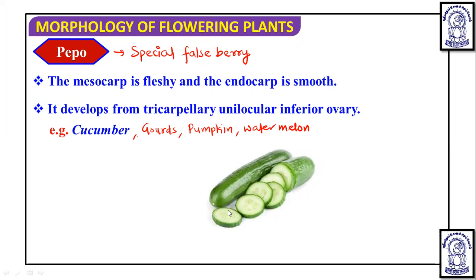So if I take this particular cucumber cross section, you can see, if you take a cross section, this will look like this. And if I draw it somewhat bigger, it will look like this. So if I draw like this, let's remove once and draw the circle properly.